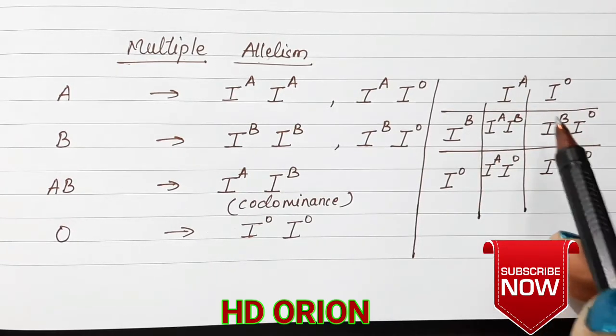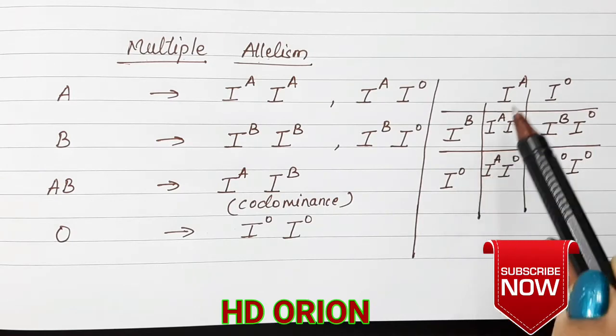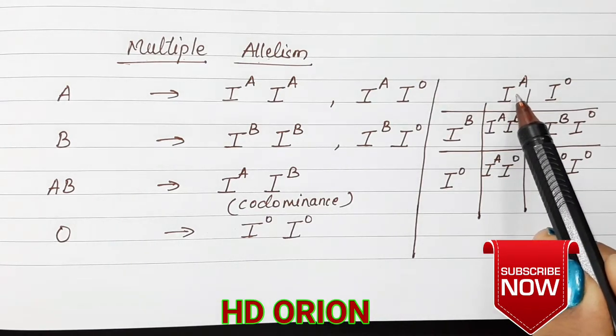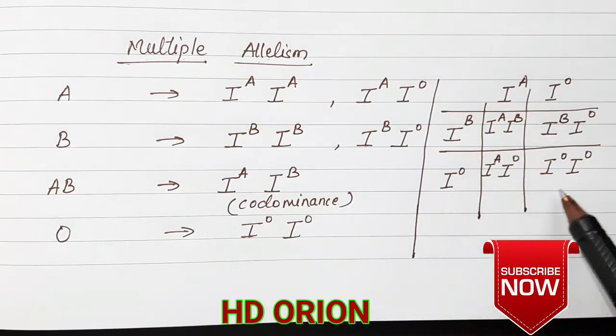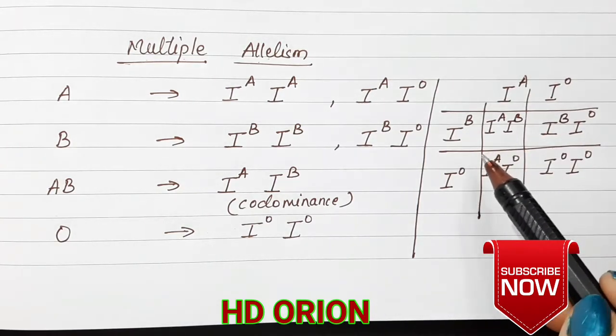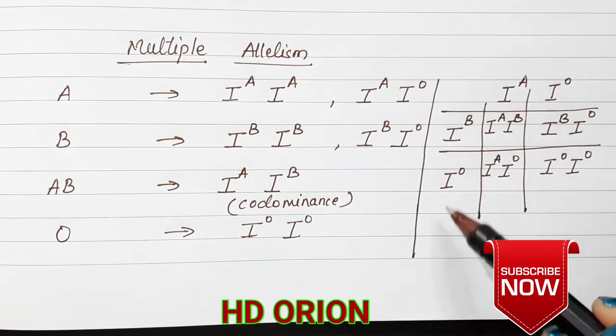Because it has inherited the recessive alleles from both parents. In this way, a child may have blood group O from parents having blood groups A and B. We can plot this by making the Punnett square. So this is how the Punnett square tells us the offspring's blood group from the parents.